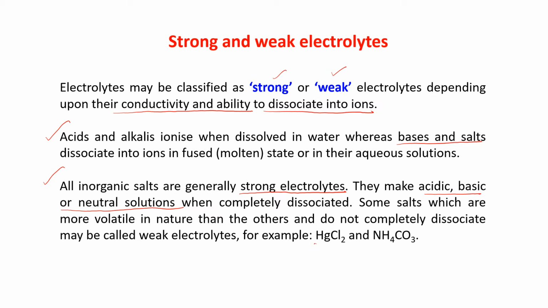For example, HgCl2, NH4, CO3; these salts are known as weak electrolytes. They are more volatile in nature and they do not completely dissociate, so they are known as weak electrolytes. For a strong electrolyte, it should fully dissociate into ions.